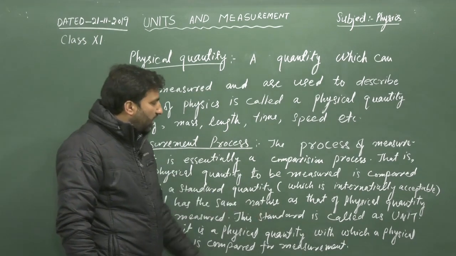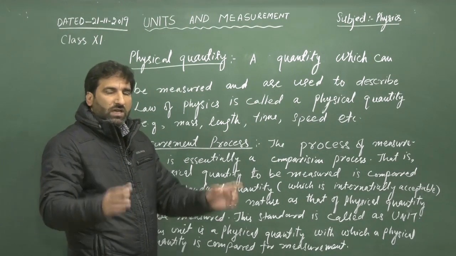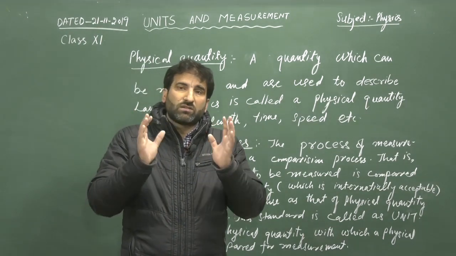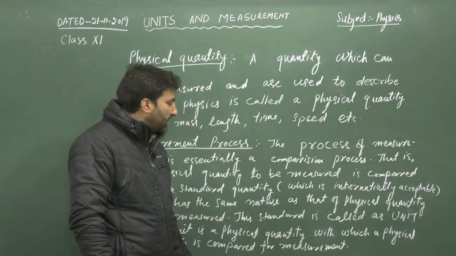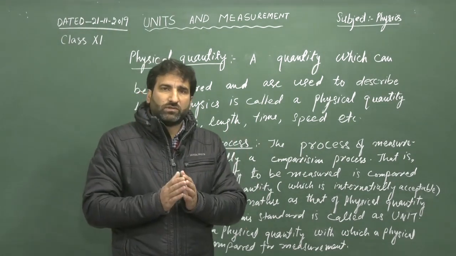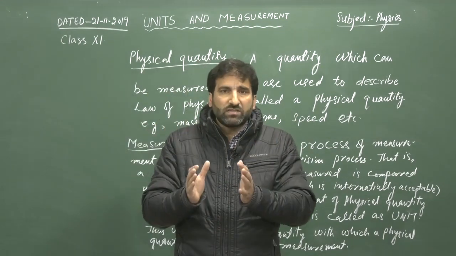This standard is called a unit. The standard which is used for comparison is called a unit. Thus, a unit is a physical quantity with which a physical quantity is compared for measurement. So, simply we can say the measurement process is a comparison process.